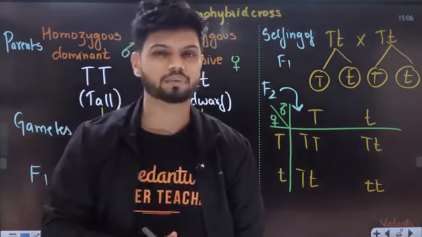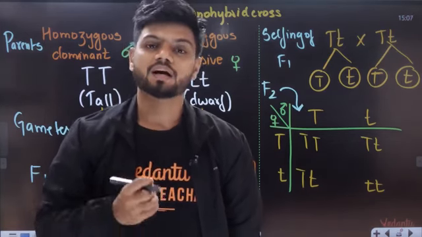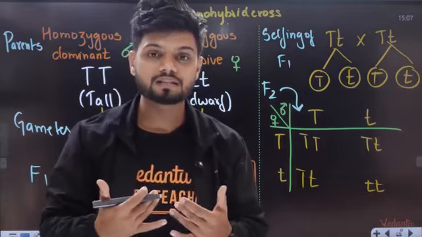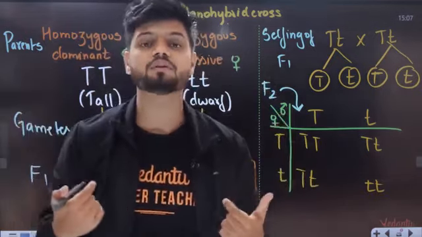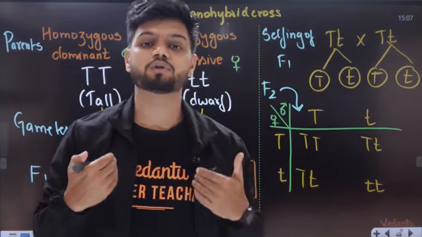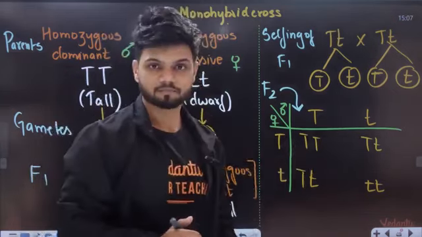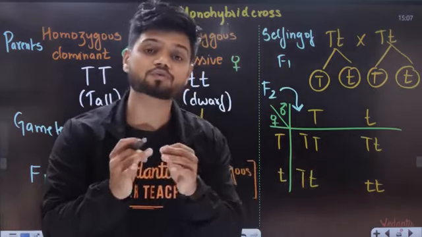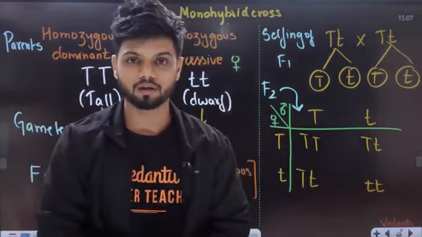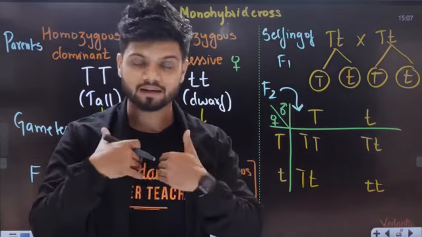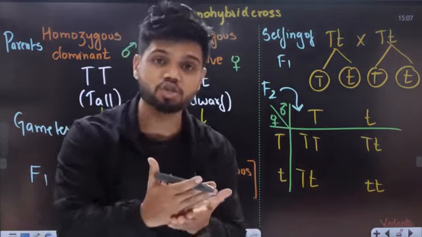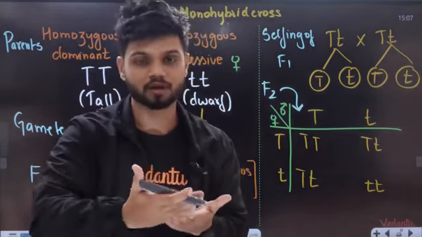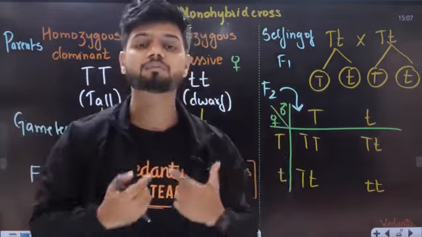But first understand the meaning of phenotypic and genotypic. A phenotypic ratio tells you how an organism looks from the outside. That is called a phenotype. For example, if I am tall, I will have capital T, capital T. Based on the alleles here, I can tell how a plant looks from the outside. And how a plant looks from the inside, what is the genetic composition, what are the genes inside, that becomes a genotype. So phenotype from the outside, genotype from the inside.